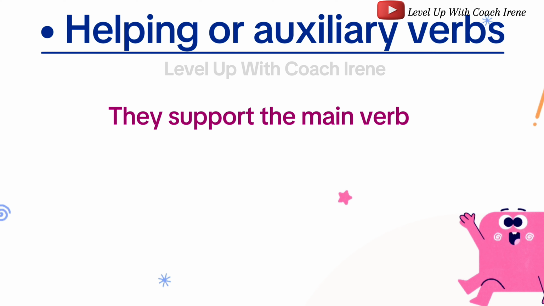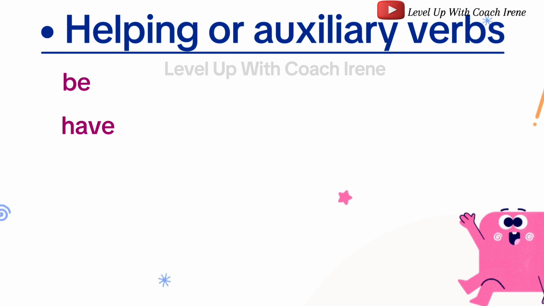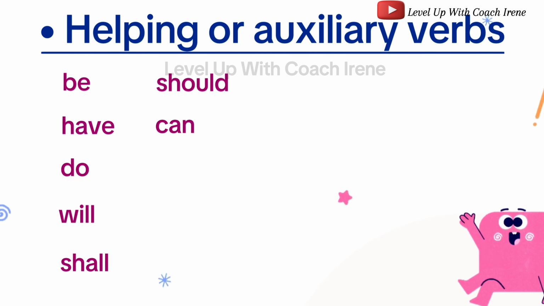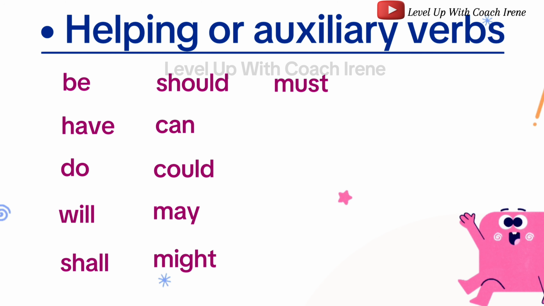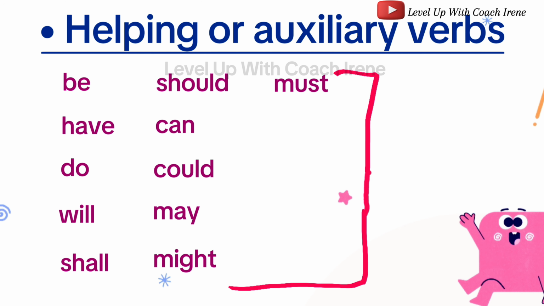Examples include be, have, do, will, shall, should, can, could, may, might, must. All these are categorized into is, are, was, have, will.